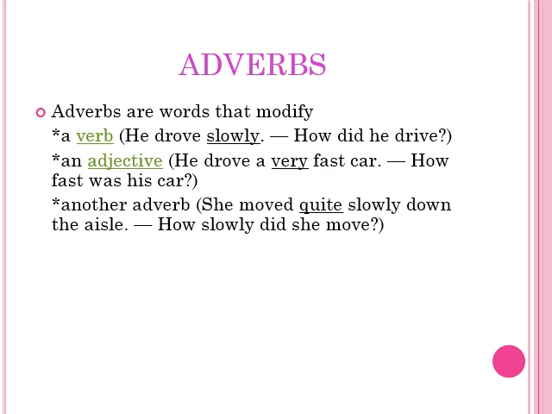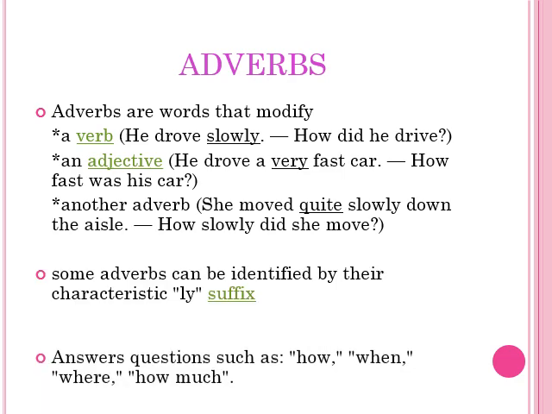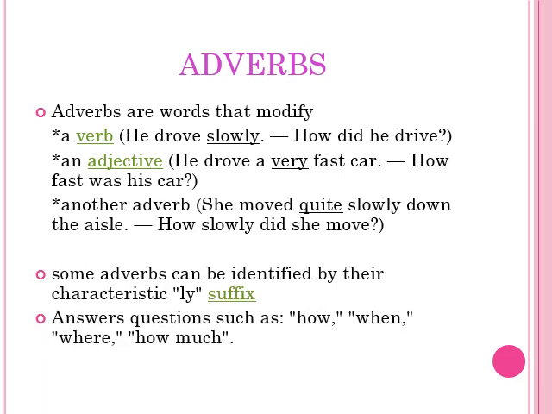It can also modify another adverb, like for example, he moved quite slowly down the aisle. So slowly is already an adverb, and this quite is modifying or clarifying this slowly. That's why this is also an adverb. Usually adverbs are characterized by the suffix "ly" and answer the questions how, when, where, and how much.